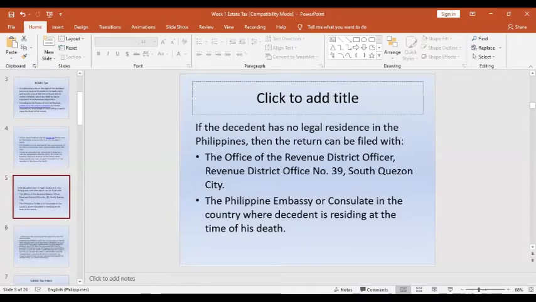But please take note, if the decedent has no legal residence in the Philippines, the return can still be filed at the BIR head office located in South Quezon City under Revenue District Office number 39, or at the Philippine Embassy or Consulate if the decedent was residing in another country at the time of his death.